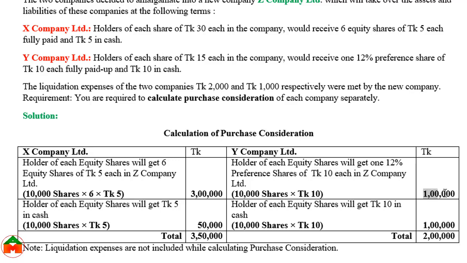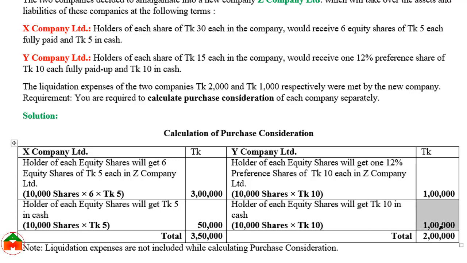So ultimately the amount of equity share which would be provided to the shareholders of Y Company would be taka 1 lakh, and we can see they will also get taka 10 as cash, 10,000 shares, and cash taka 10.